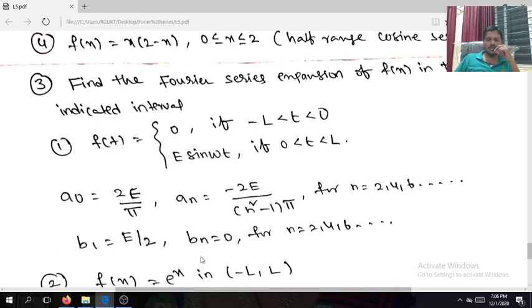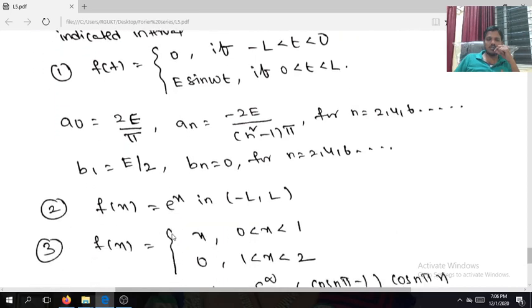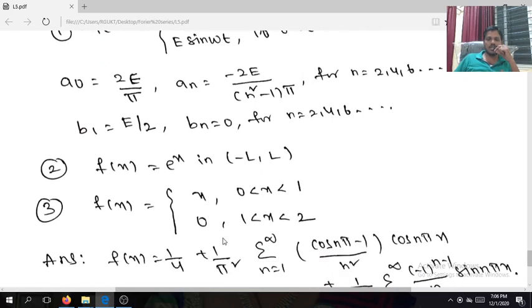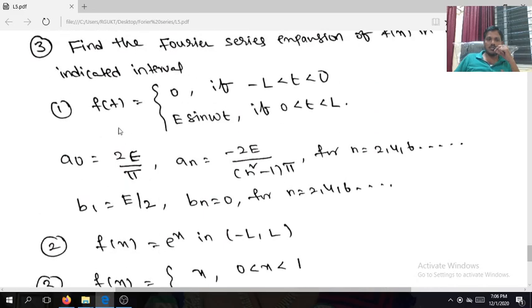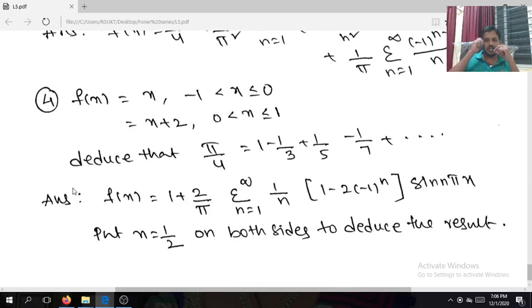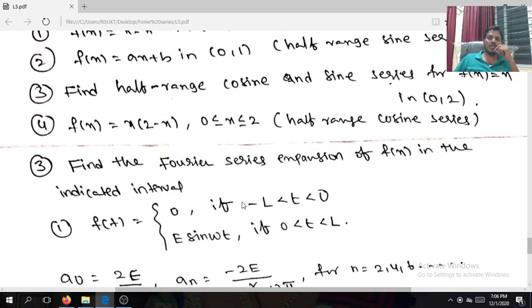Here b1 is equal to e by 2. You are going to find bn is 0 for every n, for n is equal to 2, 4, 6 and so on. Yes, b1 is equal to e by 2. Right? Okay, next. Expand f of x is equal to e to the power of x in minus l comma l. In general, f of x is equal to x defined in 0 comma 1, and 1 less than x less than 2. The problems 1, 2, 3, 4 are from the previous class. These are not related to the half range sine and cosine series. Try to solve these problems. This is about the Fourier series.